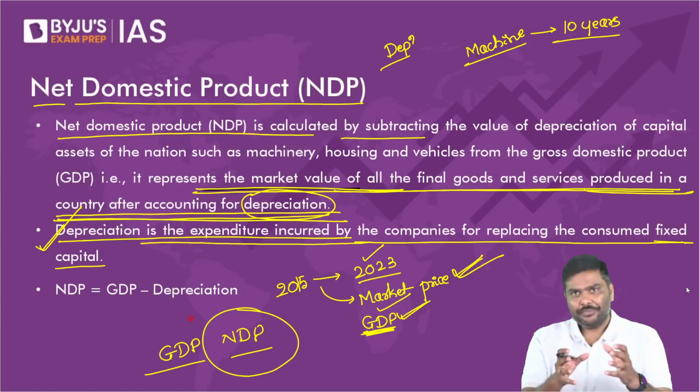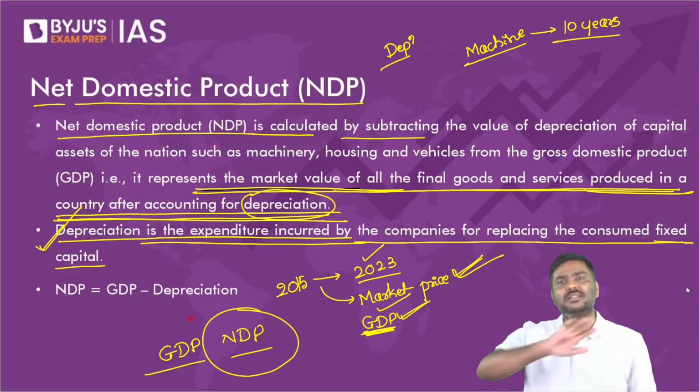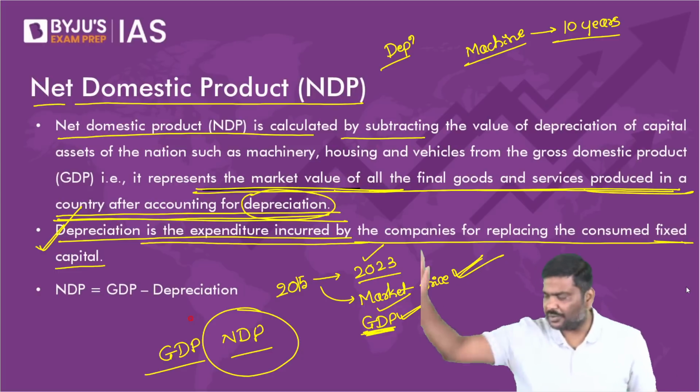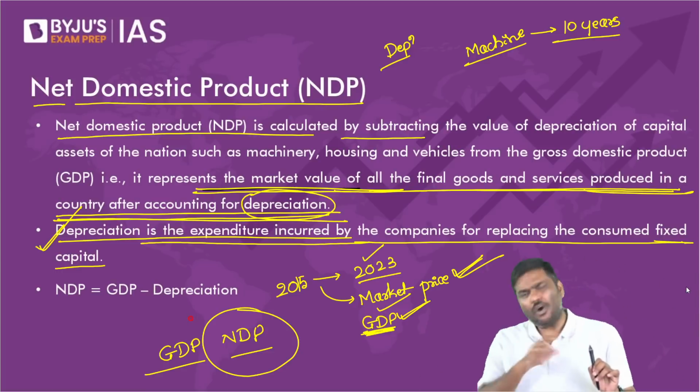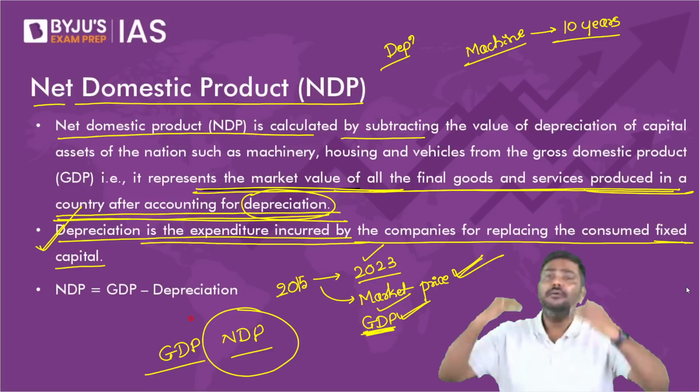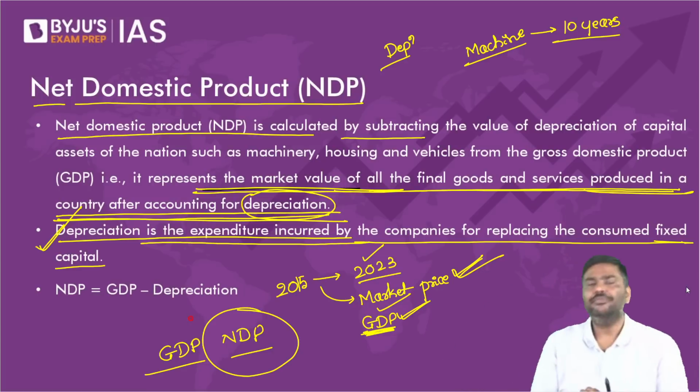In GDP, what do you get? Market prices of all the goods and services which are produced. Simple. GDP is the market price of all the goods and services produced in the economy.